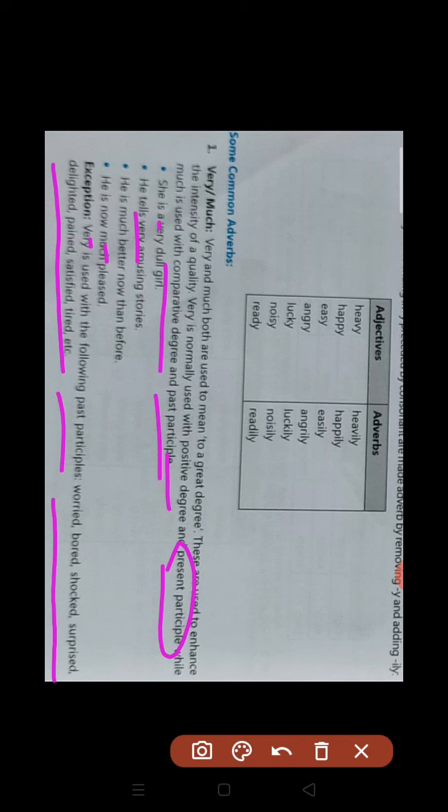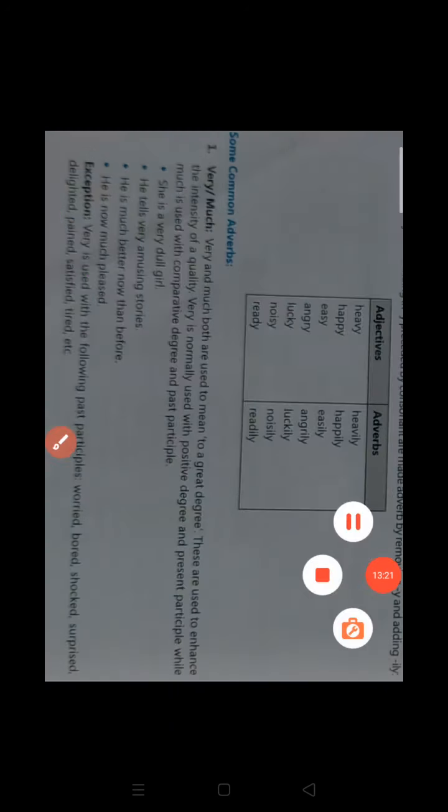In which conditions? If these words will be given: worried, bored, shocked, surprised, delighted, pained, satisfied, tired. These words will be given, and these are past participles. If these past participles are given, then we will not use much there, we will use very.